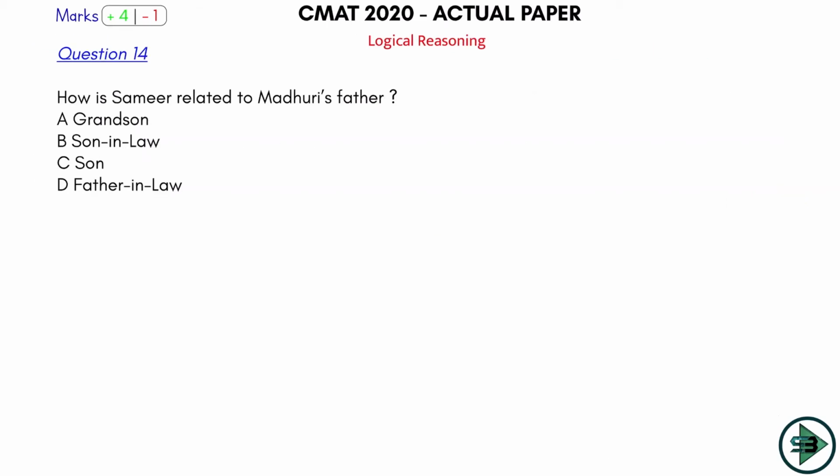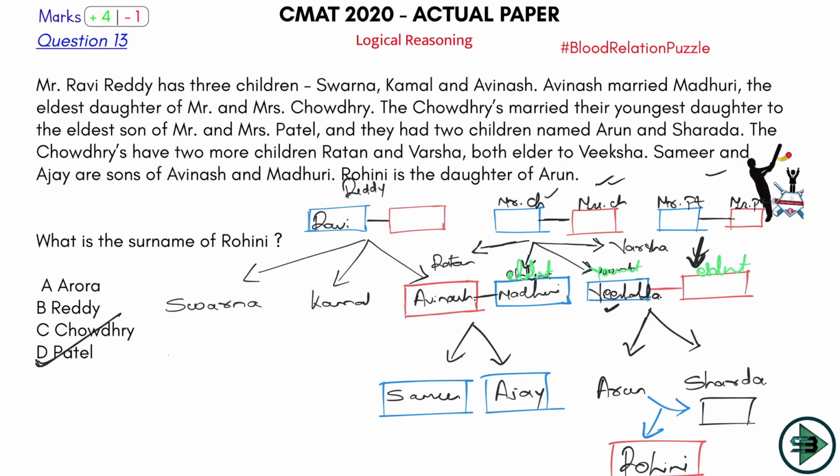Okay, let's see the next question from the puzzle. How is Samir related to Madhuri's father? Okay, let's come here. Madhuri is where? Madhuri's father. Okay, this is Madhuri.